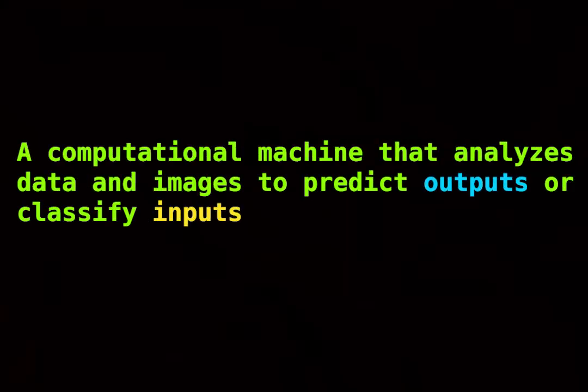Before jumping into Codemesh itself, let's talk about generic AI first. What pops into your head if you think about AI? Well, I can think of ChatGPT or Sora, anything Sam Altman and the OpenAI people made. Well, the formal definition of AI is a computational machine that analyzes data and images to predict outputs or classify those inputs.